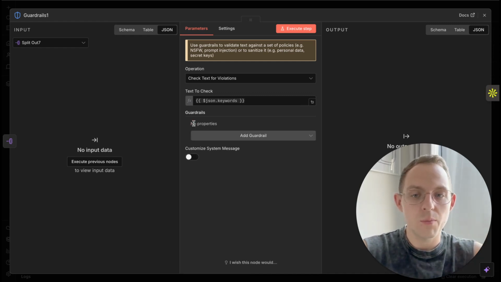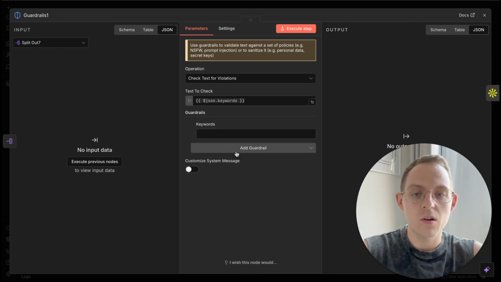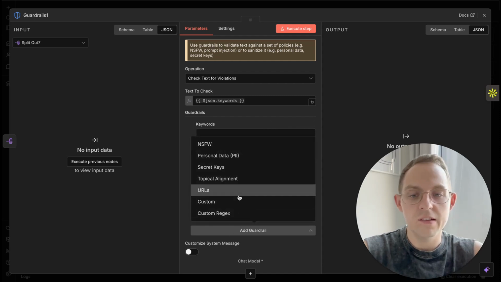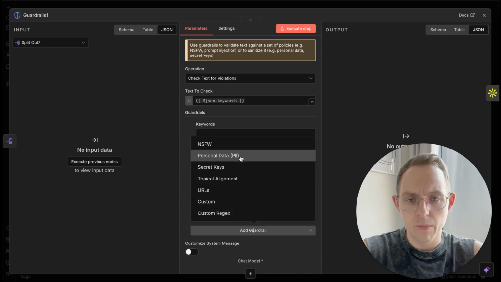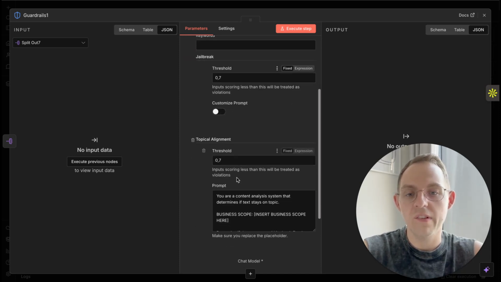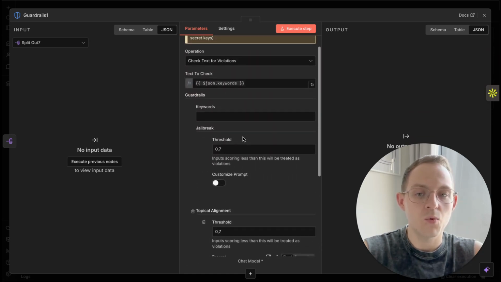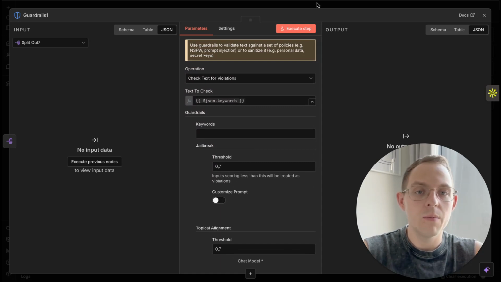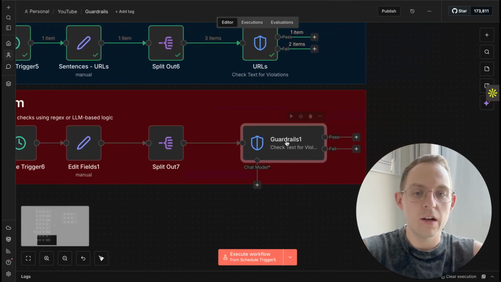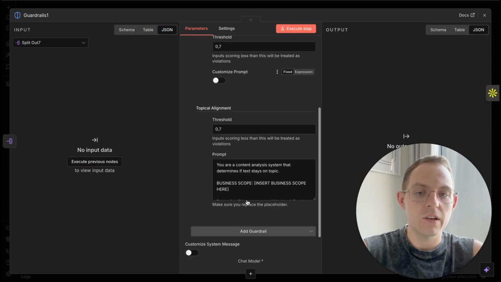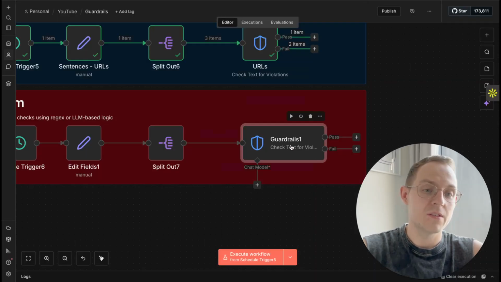But what is also important and really good is that we can combine rules at the same time. We can have keywords, we can have jailbreak, and let's say we can make sure that we stay on the specific topic, which is quite good, because we can check a few elements in one scope and we don't need a lot of different nodes one by one. So we can combine all of them in case we have a really specific case.